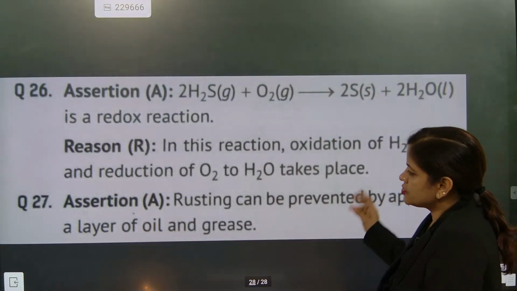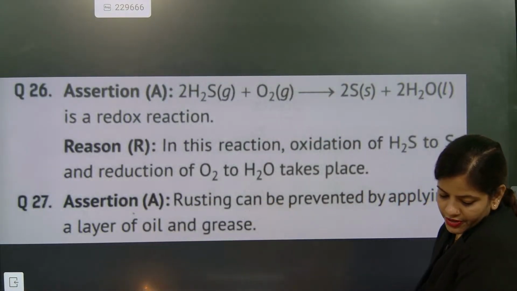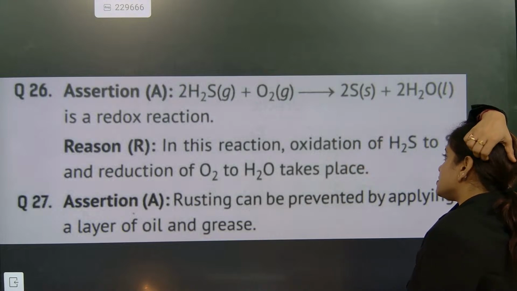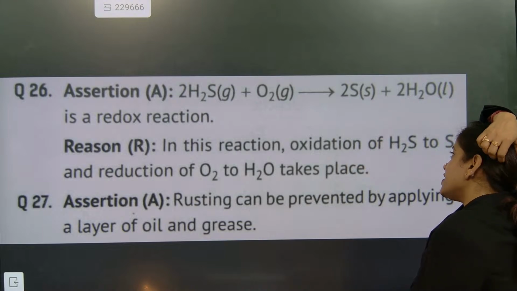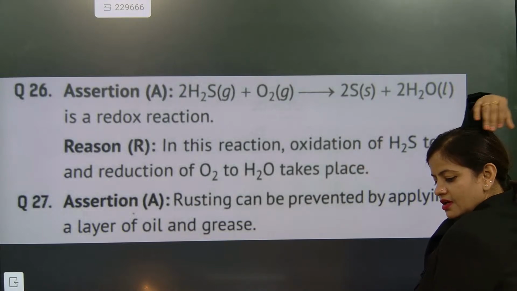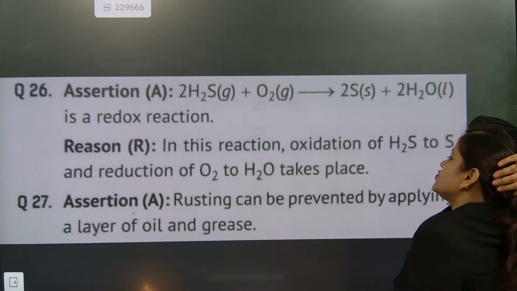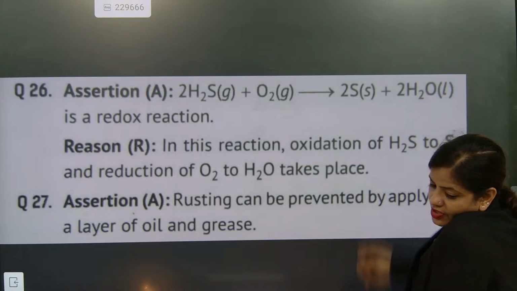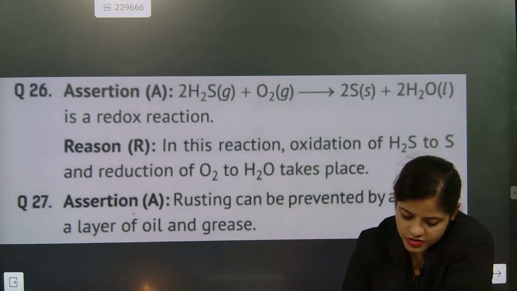Come on, go for this assertion. I think this is incomplete only. We'll do this. This is a redox reaction. In this reaction, oxidation of H2S is done. Wow. Oxidation of H2S to S, reduction of O2 takes place. I'm very tired, boss. Finish this question fast.